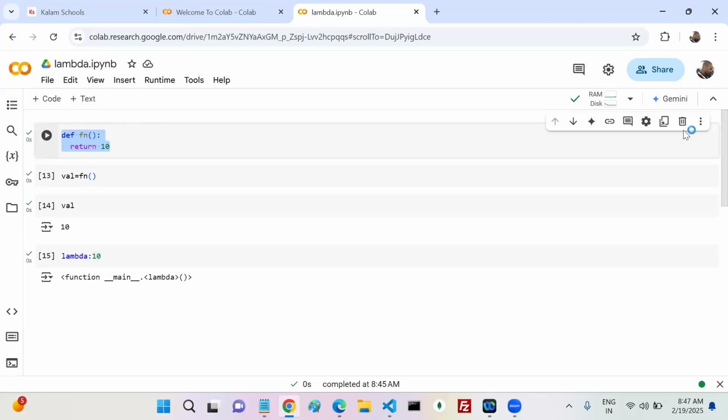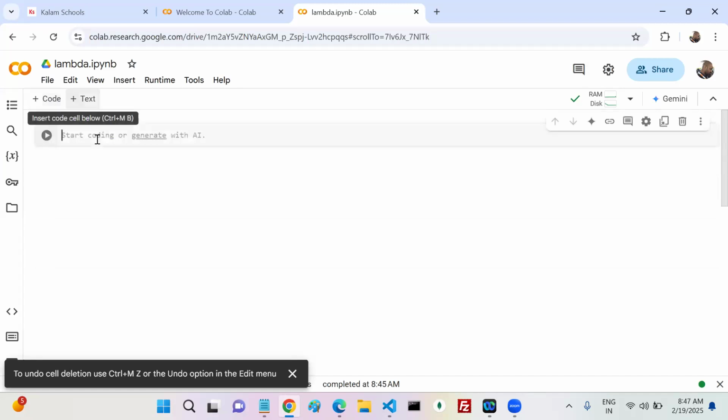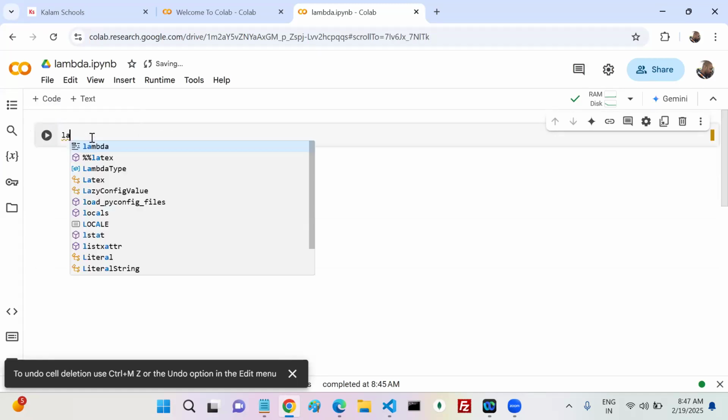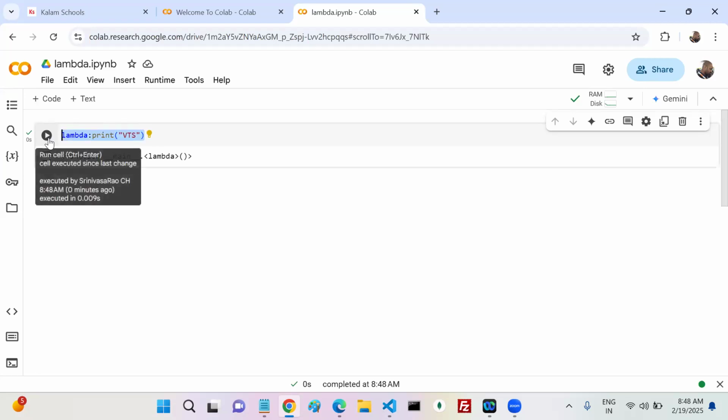Now, immediate invoking. What is this immediate invoking? See, you have the lambda function: lambda, no arguments, nothing, print VTS. This is the lambda function, or not? If you check this one, what is the type of this one? Function, right? It is a function.